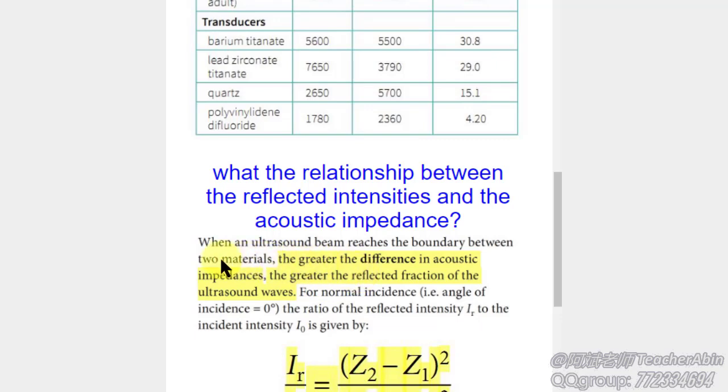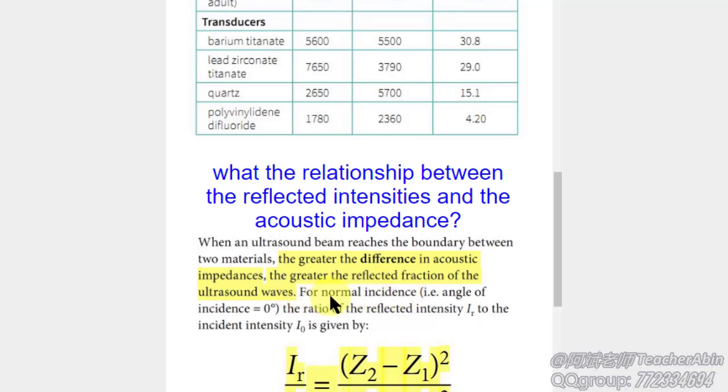The more similar the two materials are, the less intensity will be reflected at the boundary between them. And if the two materials are exactly identical, there will be no reflection.